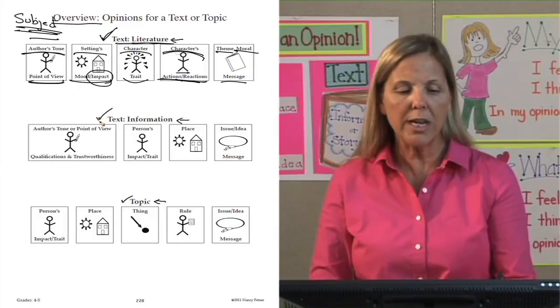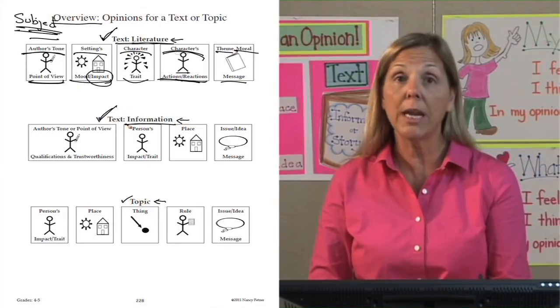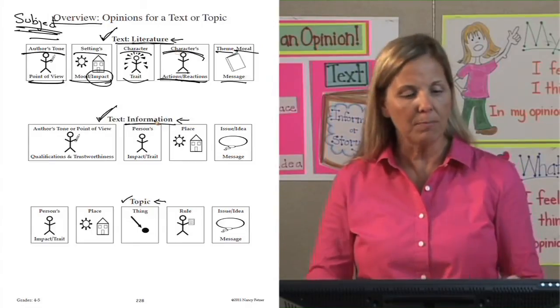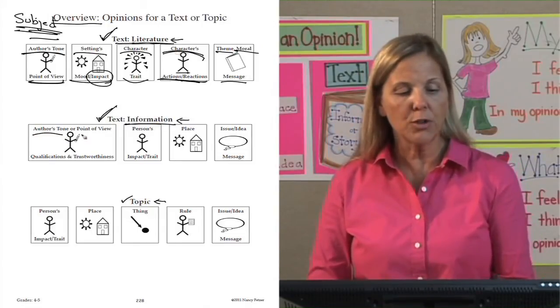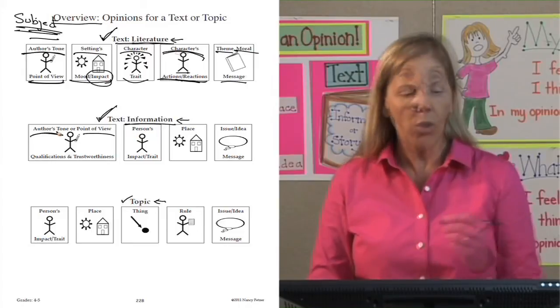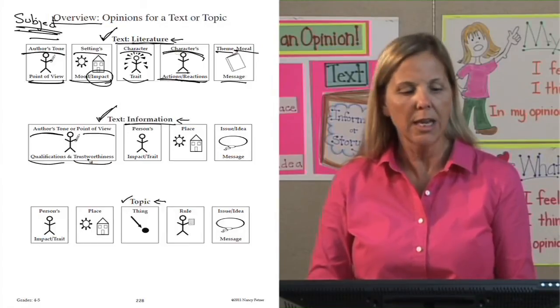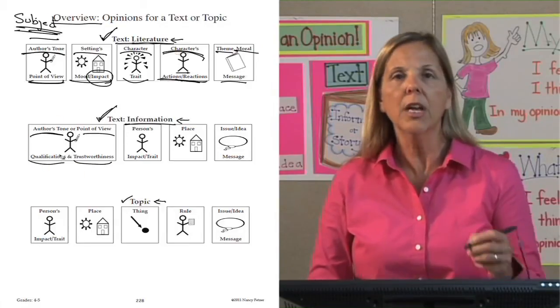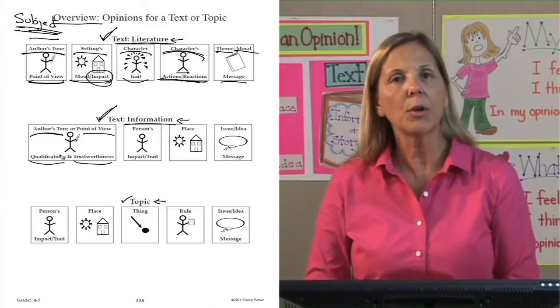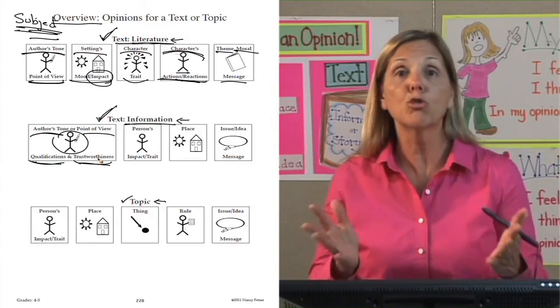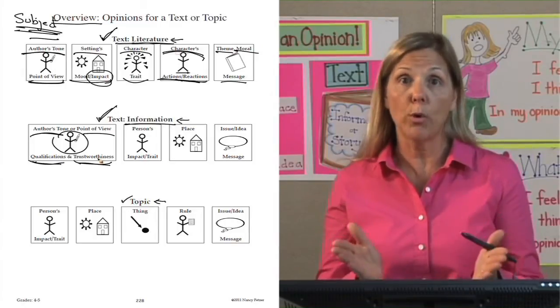So I identified that for literature. Let's go to reading a text, but now it's information. What could you have an opinion about when you're reading information? You can have an opinion about the author's tone or their point of view. Also, you can have an opinion about their qualifications and their trustworthiness. So all this can go together. Maybe you're having an opinion that the author was biased. You could say that this author is a neutral party, giving both points of view.